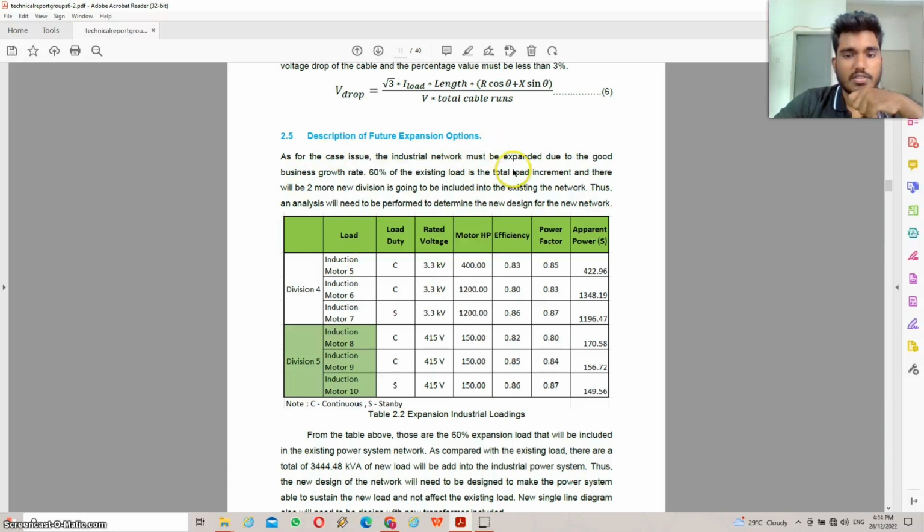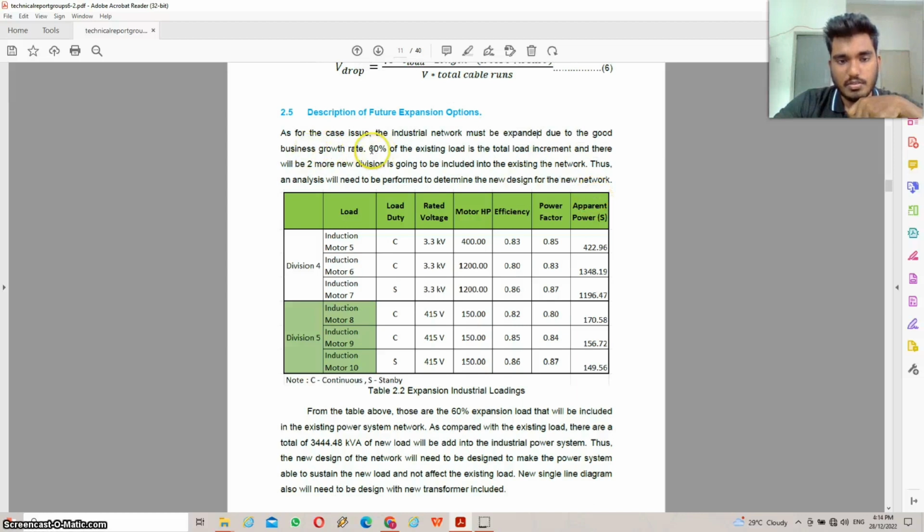So in the future, it might be that business growth is very good, and because of that, we need to expand the industrial network. The 60% of the existing load is the total increment, and there will be two more new divisions included into the existing network.